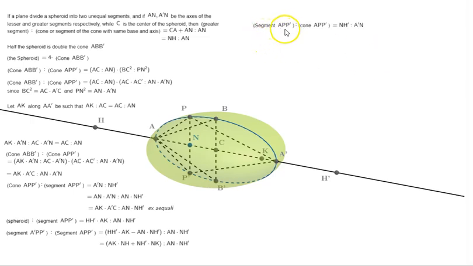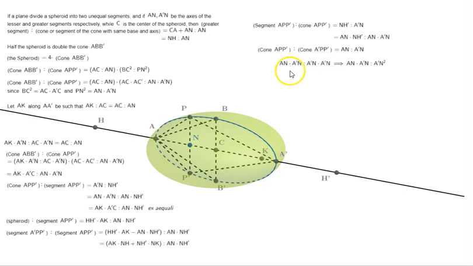Now let's take segment APP' is to cone APP' is equal to NH' is to A'N. So here it was cone APP' is to segment; we have just taken the reciprocal of that, on both sides. Now NH' is to A'N, we multiply both the antecedent and the consequent by AN. Now cone APP' is to cone A'PP' is equal to AN times A'N.